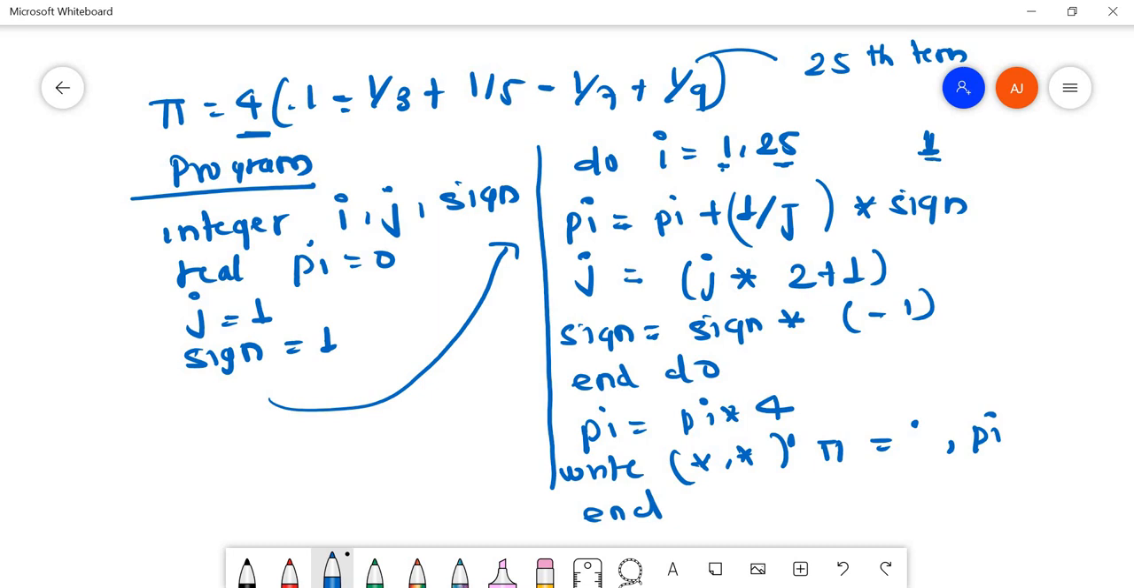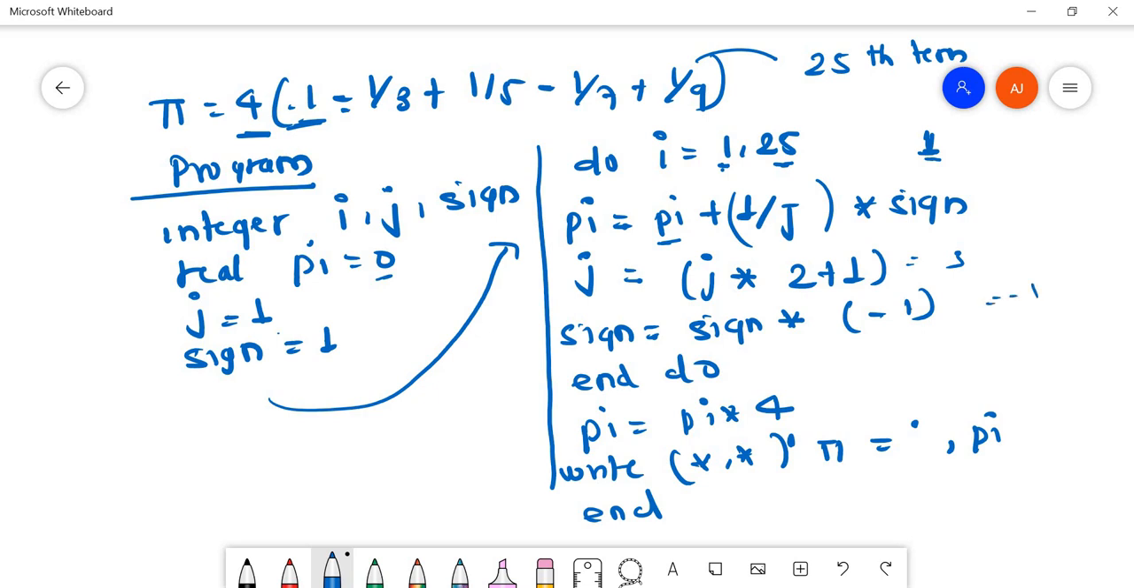Okay, so if you run this loop you can see this. I equals 1 to 25, so pi becomes pi. What is the value of pi initially? 0. So 0 plus 1 by j, the value of j is 1, so 1 by j is 1 into sign, that is 1. So my first term becomes 1. Now j equals 1 into 2 plus 1, which becomes 3, and sign is 1 into minus 1, so the value becomes minus 1.